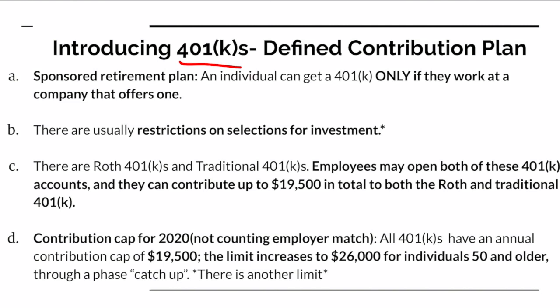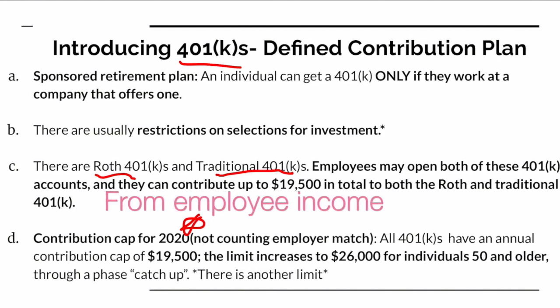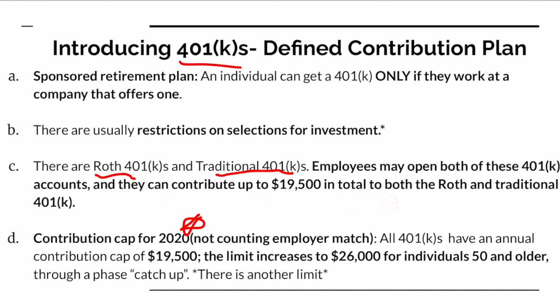And now, the same as for the IRA, there's also Roth 401ks and traditional 401ks. And the annual contribution cap for 2020, and this, like the IRA, only comprises the sums invested from the employee's income, essentially equals $19,500 for 2020. And similar to the catch-up phase, this limit will increase to $26,000 for individuals 50 years old and older. So this is the annual contribution cap.